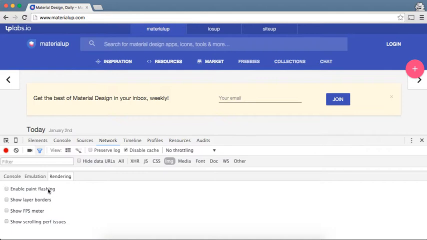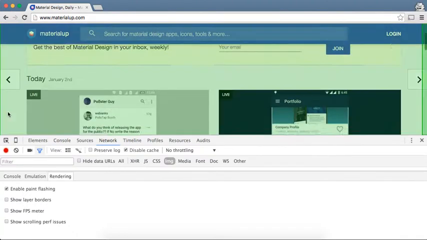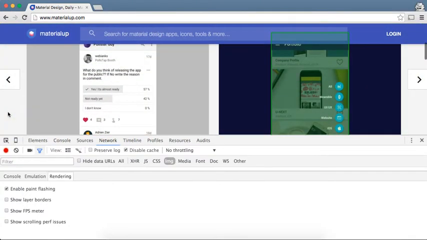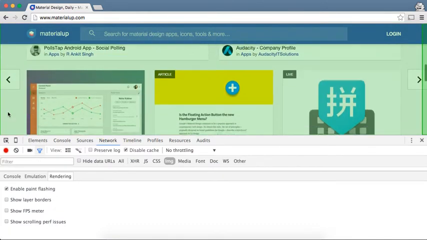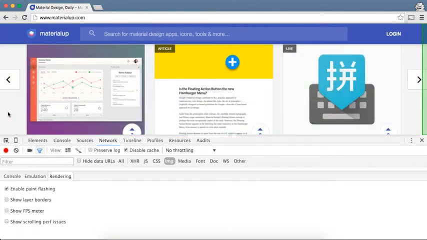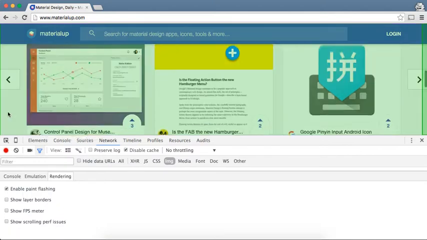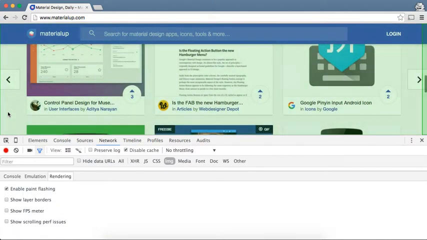So let's enable it. Now, when we simply try to scroll this particular page, we can see a cover of green layer on the entire web page. What does this mean? This basically means that this entire page is getting repainted while we are scrolling.